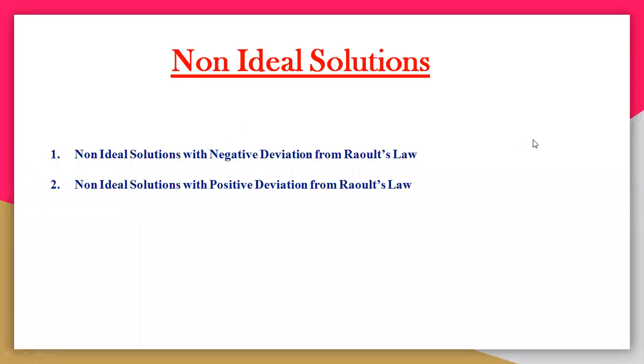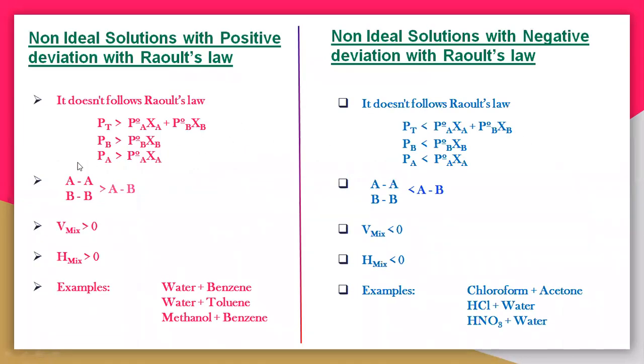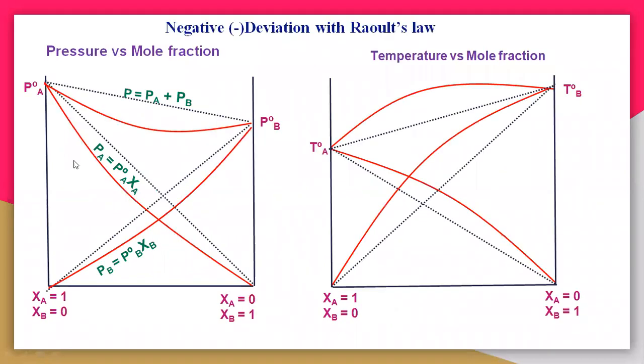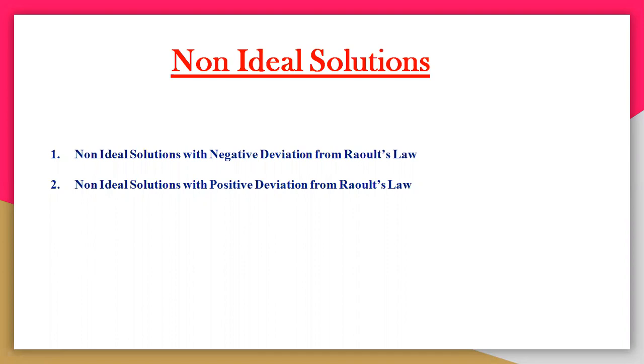So what is a non-ideal solution? Let us see. Ideal solutions definitely follow Raoult's law.